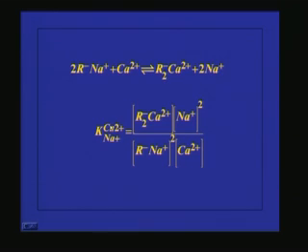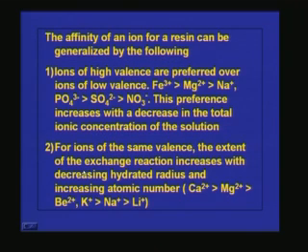So, if you want to find out the selectivity coefficient of calcium over sodium, then we can get like this: R2Ca concentration into Na+ raised to 2, because 2 ions are coming out, by RNa raised to 2, because 2 molecules are present here, into Ca2+. So, if this is greater than 1, that means this resin is having more preference for calcium ions than sodium ions. That means calcium ions can easily be removed from the solution.